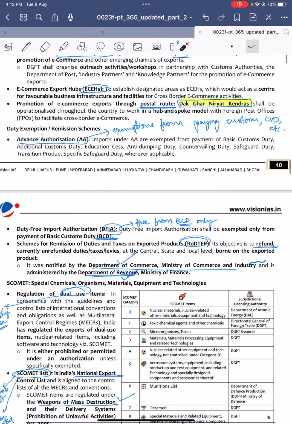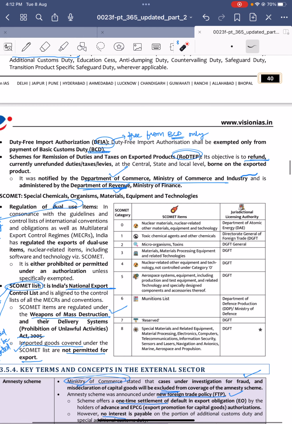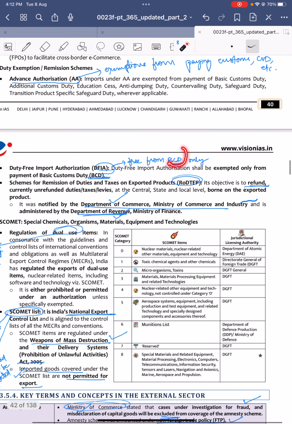Next, duty exemption and remission schemes. Advance Authorization is exemption from paying customs, countervailing duties, etc. And Duty Free Import Authorization, DFIA, is exemption from the basic customs duty. So Advance Authorization is exemption from customs and CVD, while DFIA is exemption from BCD only. And there are also other schemes like RoDTEP, which is remission of duties and taxes on exported products.